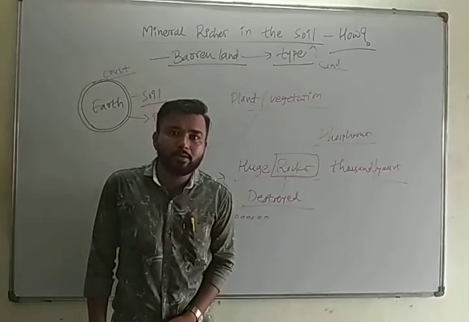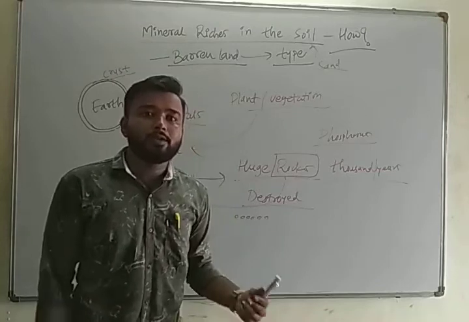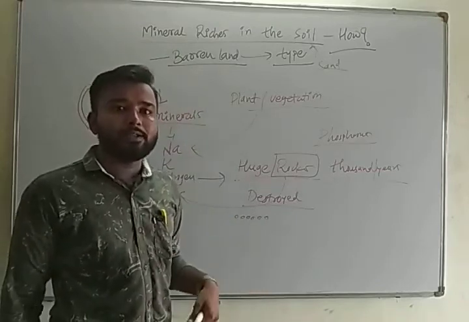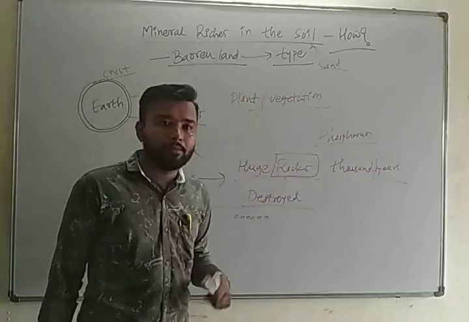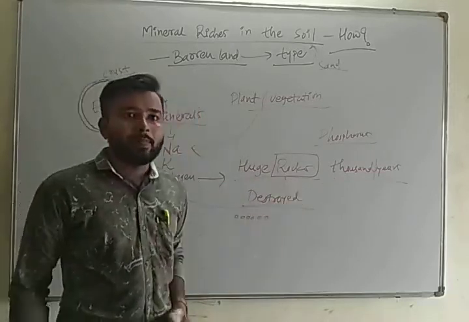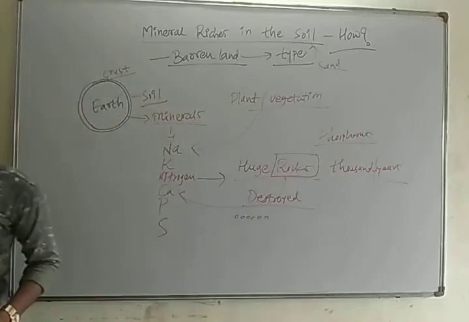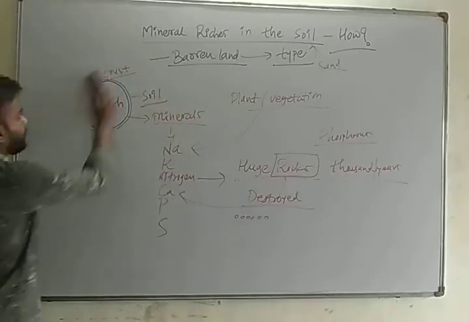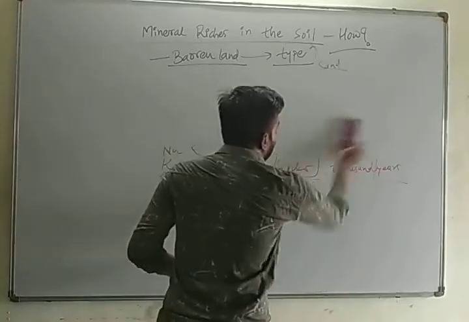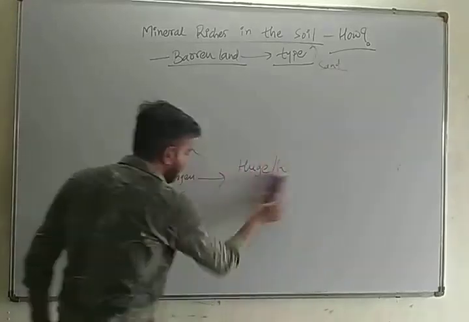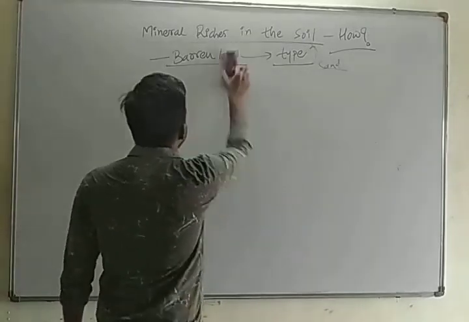We will see which factors convert these huge rocks of minerals into fine particles of our soil. There are four main kinds of factors responsible for the production of soil.